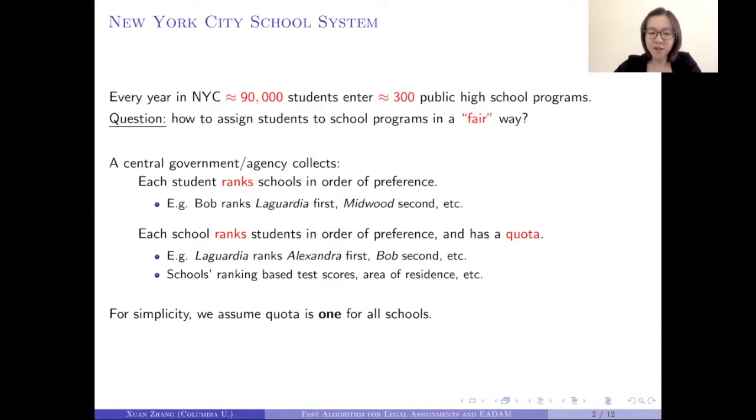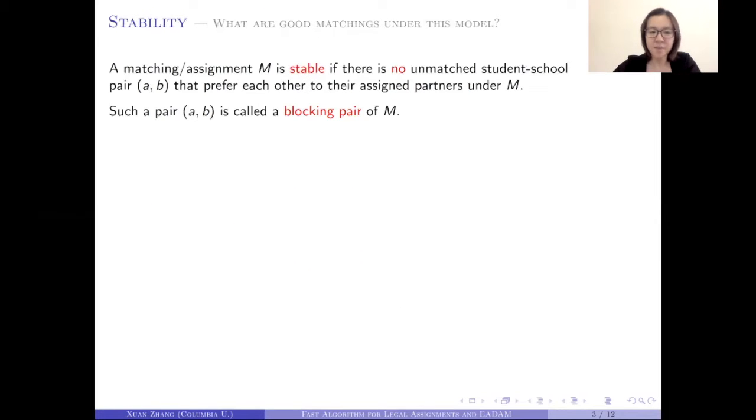Once the central government collects all this information, it needs to find an assignment that is fair according to some metric. And this is usually done through the concept of stability. A matching or an assignment is stable if there's no unmatched student-school pair that prefer each other to their assigned partner under the matching. And if such a pair exists, this is called a blocking pair of the matching.